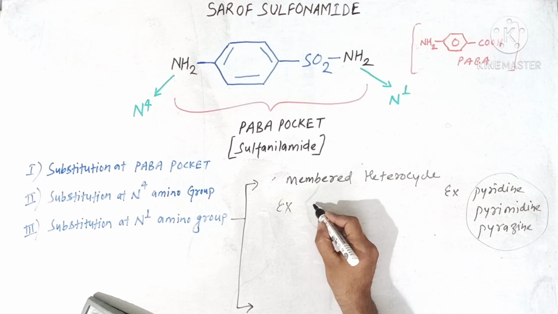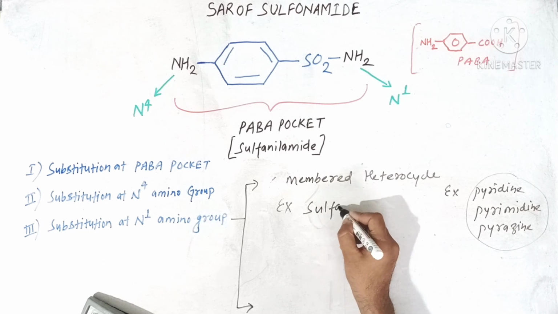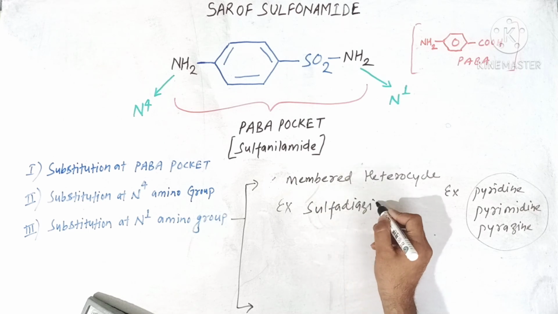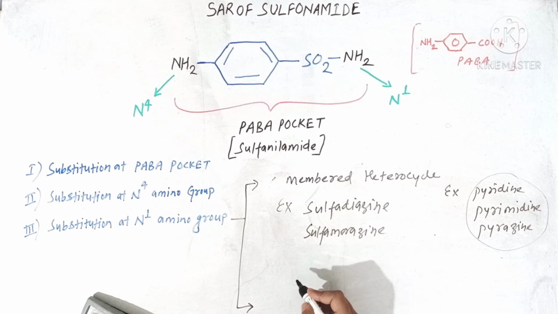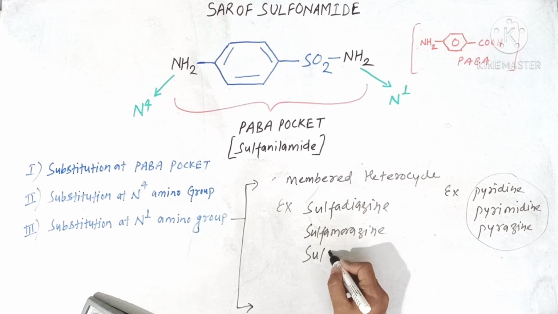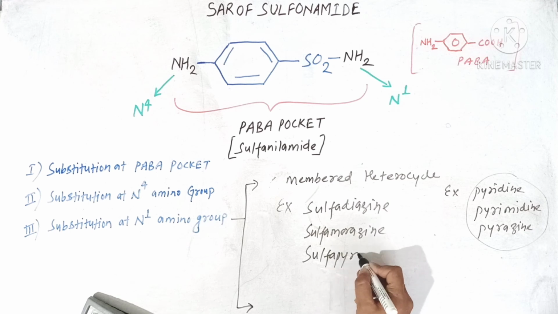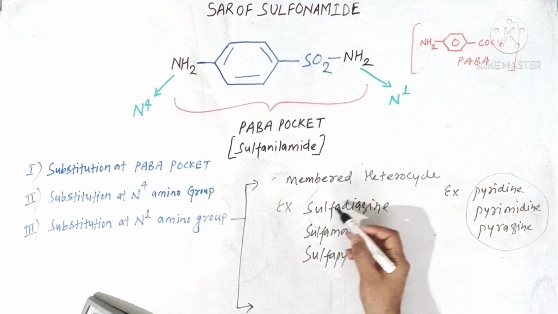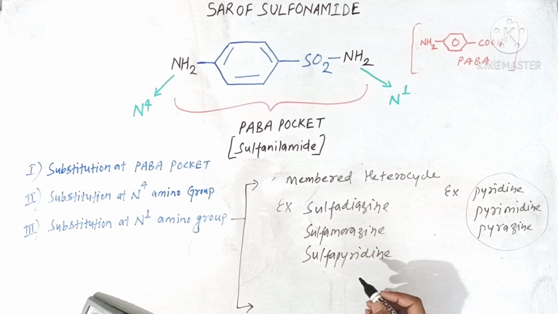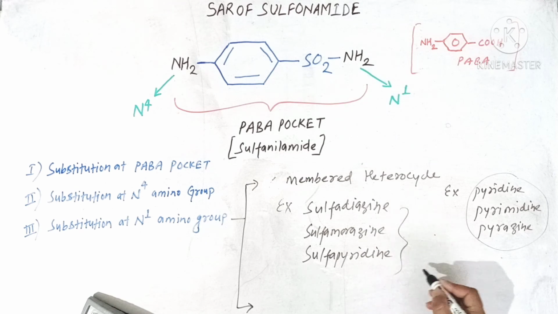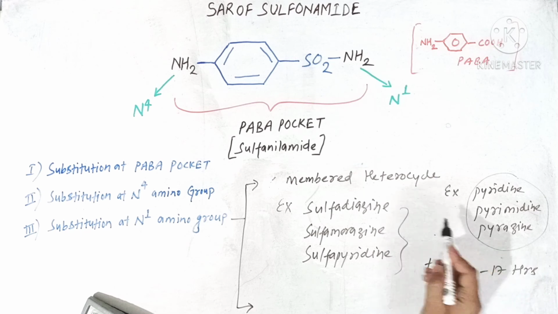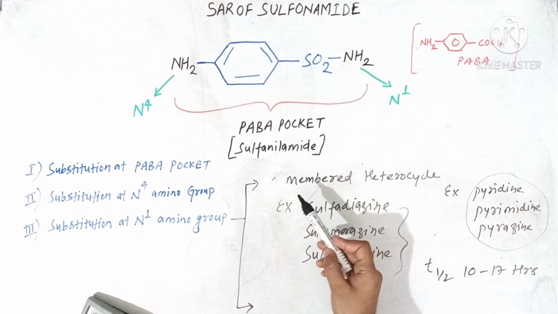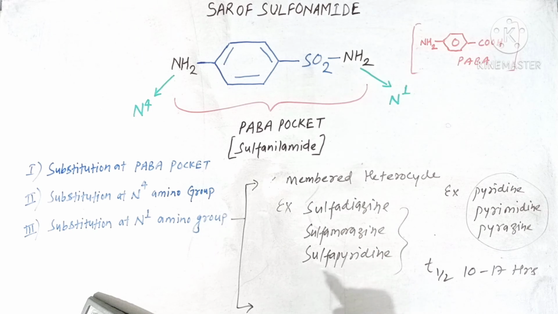First one is your sulfadiazine, sulfamerazine and sulfapyridine. All these drugs have a half-life of 10 to 17 hours. So their half-life increases as compared to the previously discussed 5-membered heterocycles.